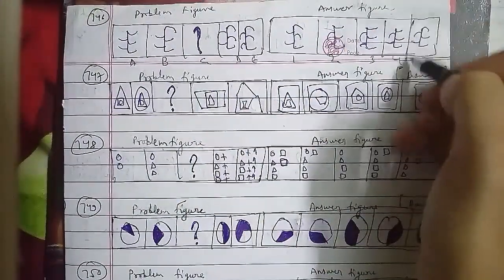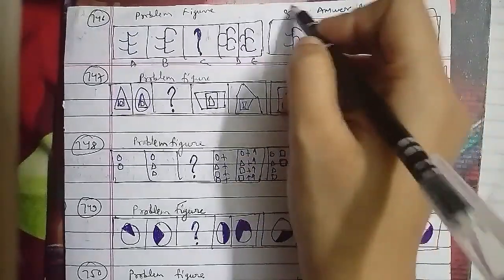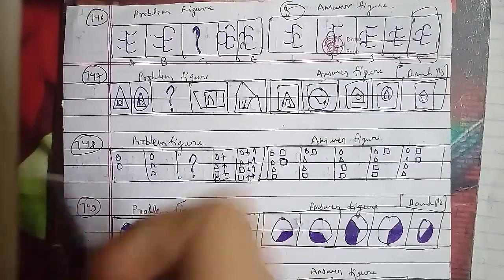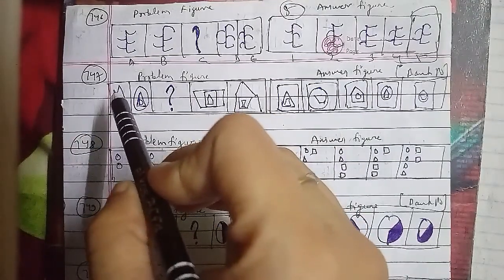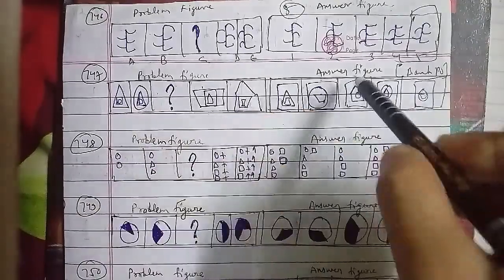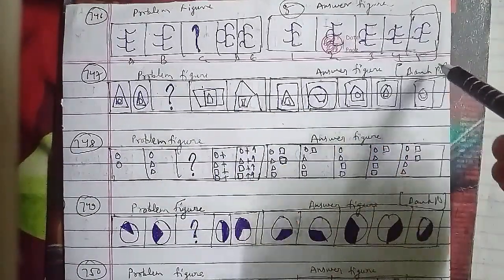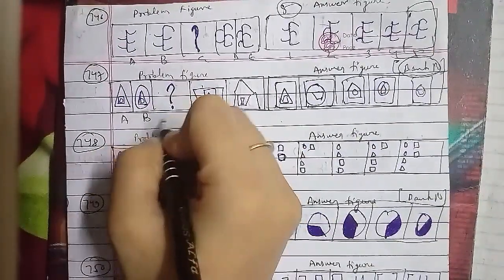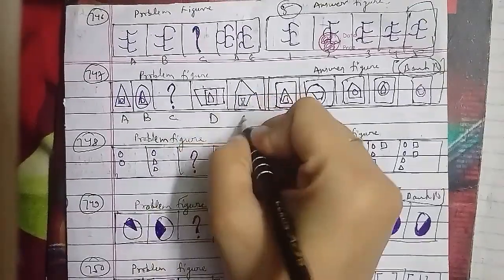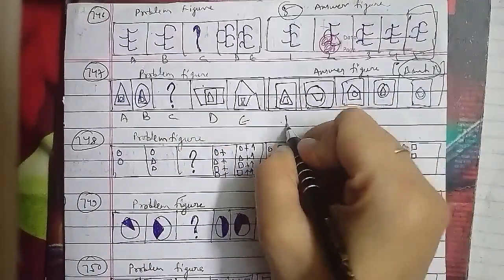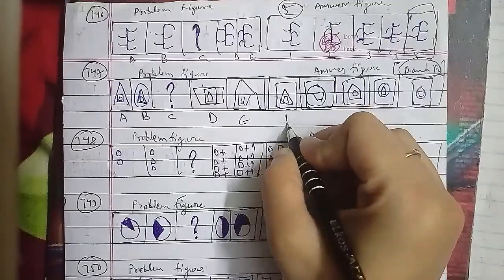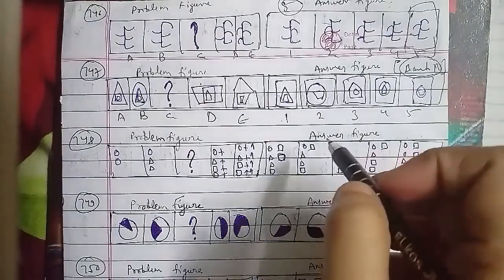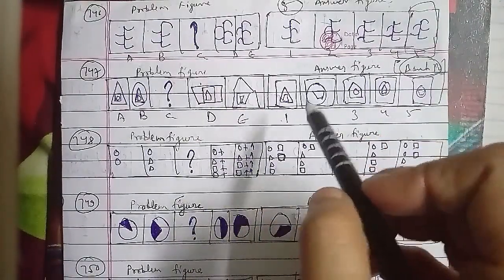Let's go ahead with the other one that we have to discuss, the 747th question of the session. These were the problem figures and these were the answer figures as well, asked in the bank PO question paper, named figure A, figure B, figure C, figure D and figure E, and numbered 1, 2, 3, 4 and 5 respectively, where the innermost element becomes the outermost, and the outermost becomes the middle element, with the innermost element replaced by a new one.